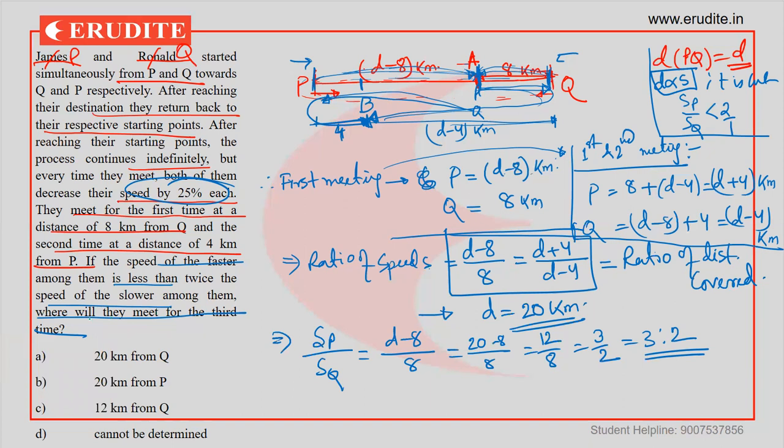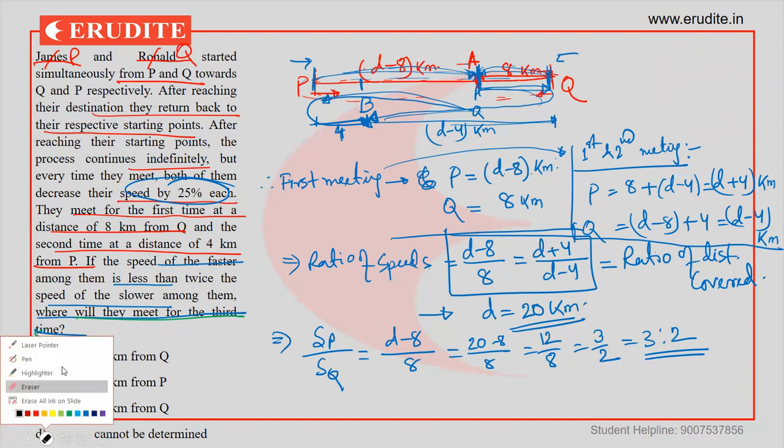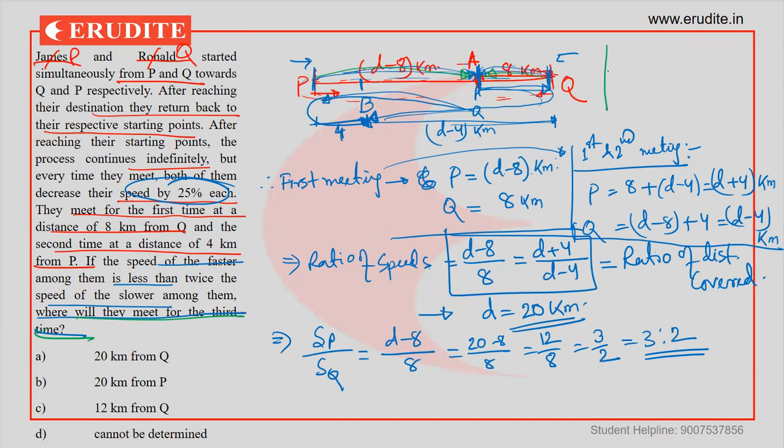Now, the question is where will they meet for the third time? In class we must have discussed this question situation. The funda is in to and fro motion like this, right? See, the first time when they are meeting, what's the total distance covered together?